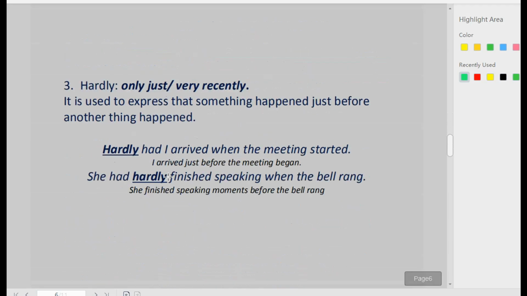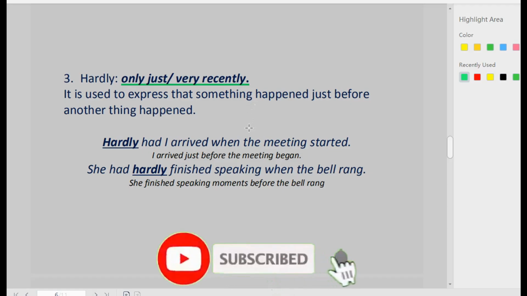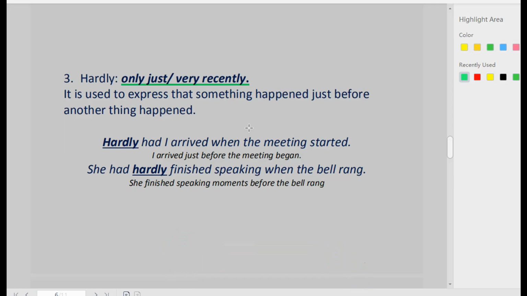Let's go to number 3, the third meaning of hardly. In this case, it means only just or very recently. It is used to express that something happened just before another thing happened. Something happened and immediately after it, another thing happened.